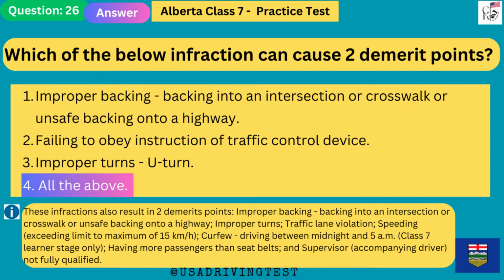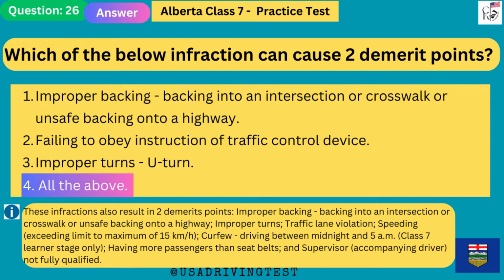All the above. These infractions also result in 2 demerit points: improper backing, backing into an intersection or crosswalk or unsafe backing onto a highway, improper turns, traffic lane violation, speeding, exceeding limit to maximum of 15 km per hour, curfew, driving between midnight and 5 a.m., Class 7 learner stage only, having more passengers than seatbelts, and supervisor, accompanying driver, not fully qualified.